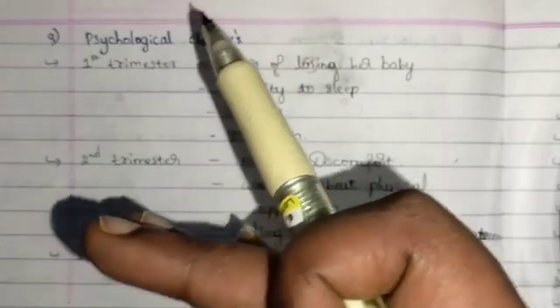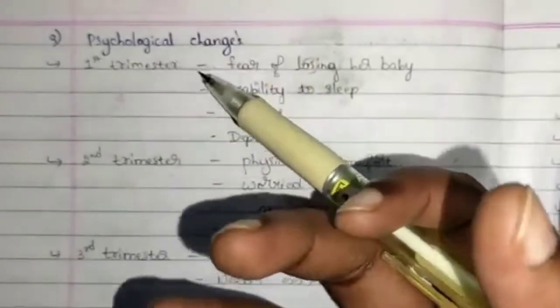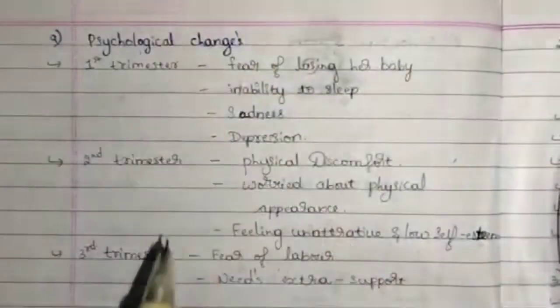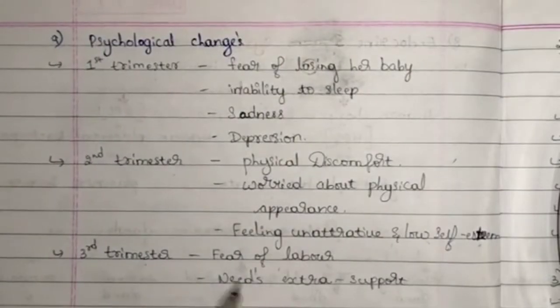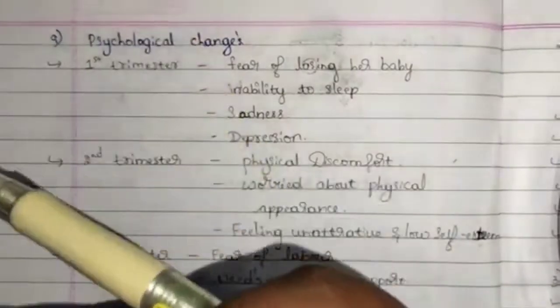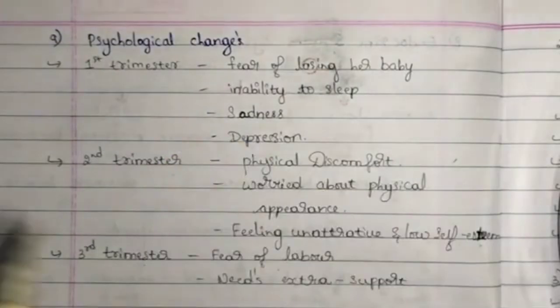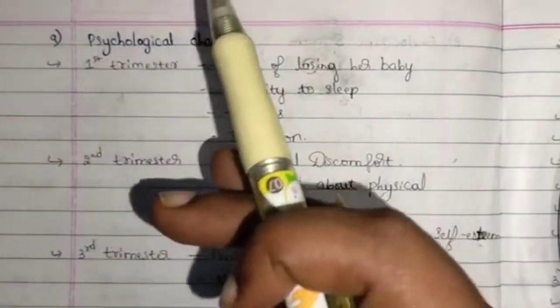In the third trimester, that is nearing labor, the woman will be worried about the labor, the process of labor, and the pain caused in labor. These are seen in the third trimester. In the third trimester, they need extra support. They need extra psychological support. They need support from the family, partner, and nurse.